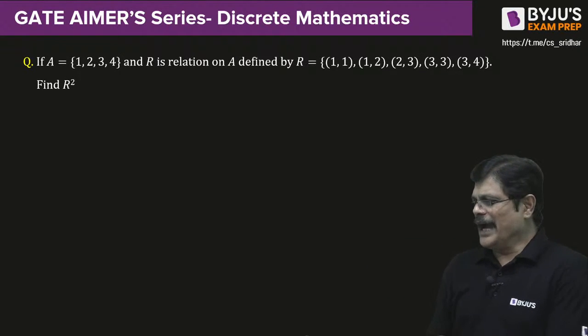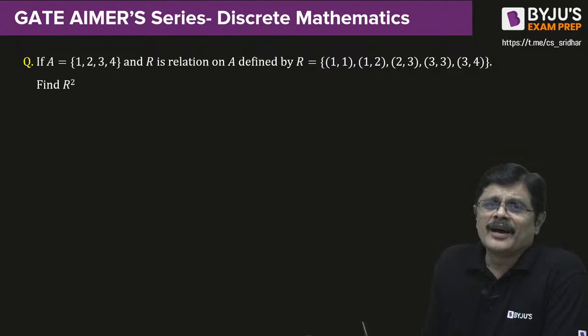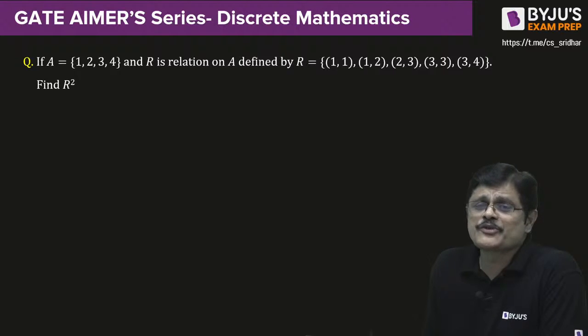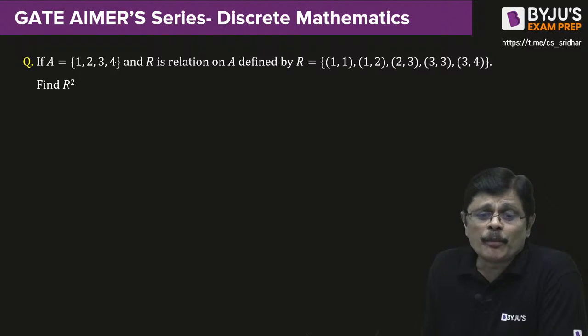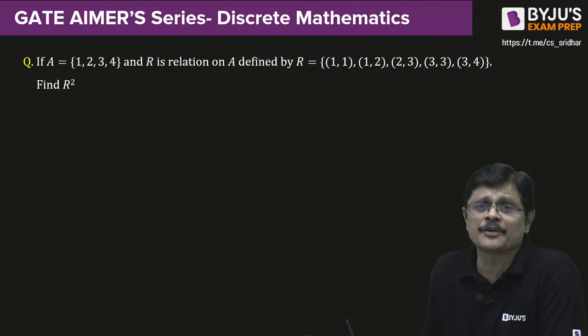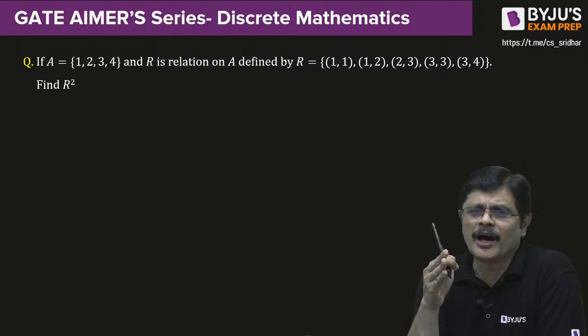Now we have one very interesting relation which we need to understand, that is called composite relation, my dear friends. Of course, you can define the composite relation of two relations.